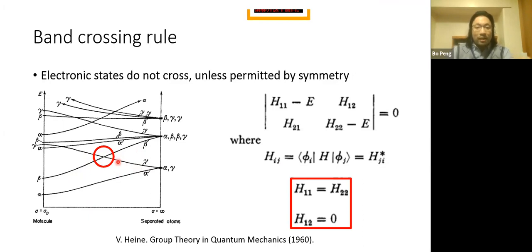And if we want to study the band crossing rule, we can only focus on two bands, because in a band crossing, there are only two bands that are relevant to this physical phenomenon. So if we consider two bands that are equal in energy, we can just write the 2x2 Hamiltonian and let their eigenenergies equal each other. That means we need the diagonal terms of the Hamiltonian equal to each other, and the off-diagonal term equal to 0. Only if this is satisfied can we get the band crossing.